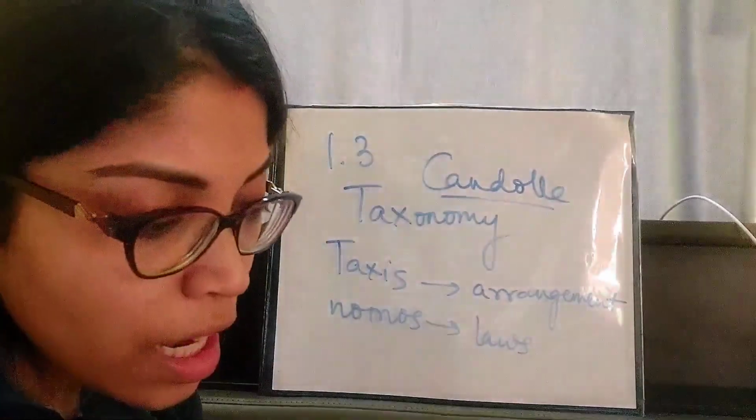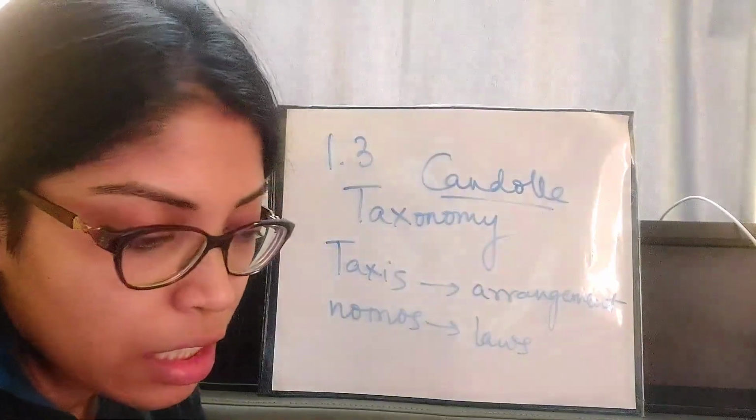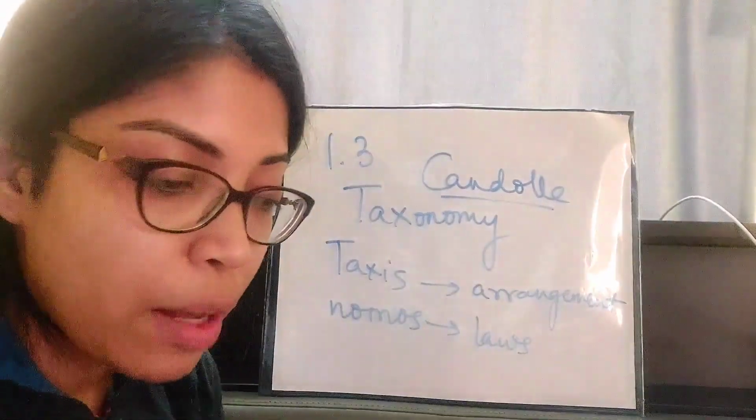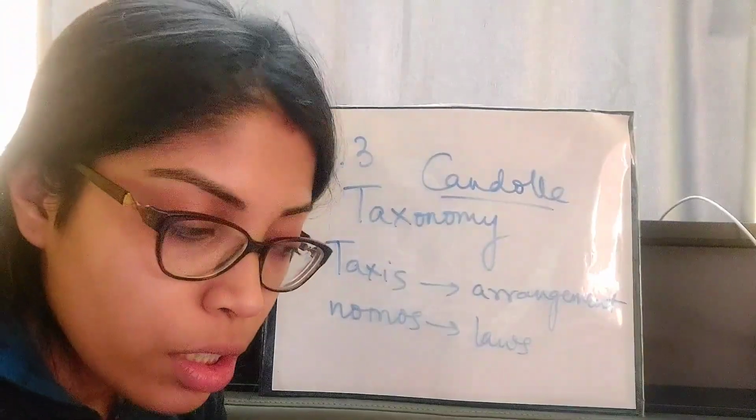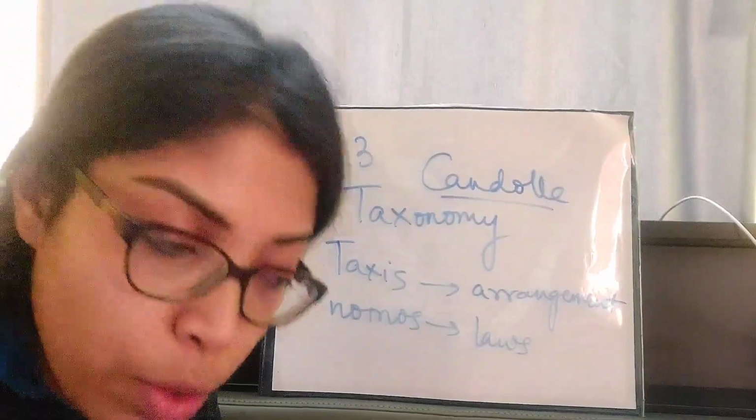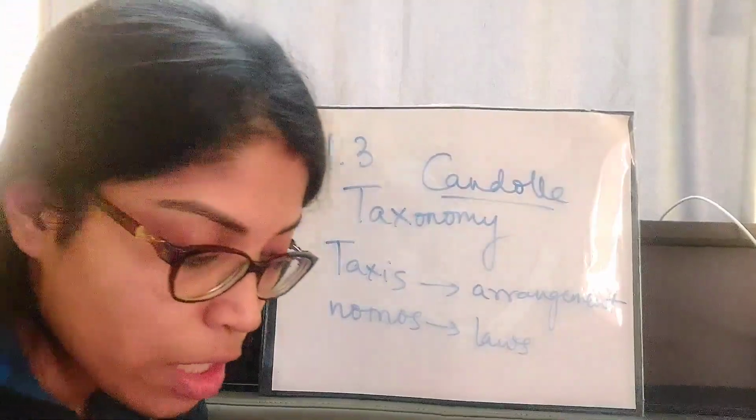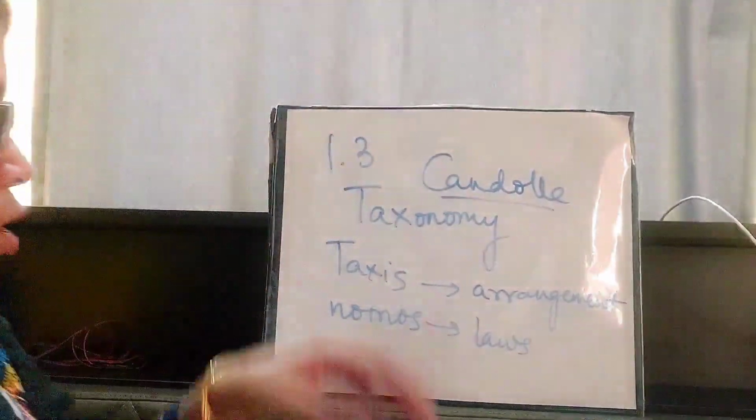Next, in your book you will find the topic, a brief history of development of taxonomy. You don't have to read it because it is not there in your syllabus. Moving on to the next topic.